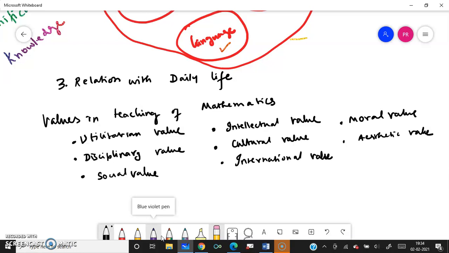You can keep adding; we'll stop here only. So many values we can add.